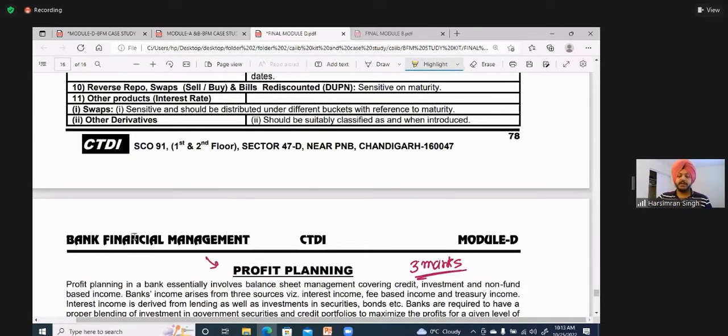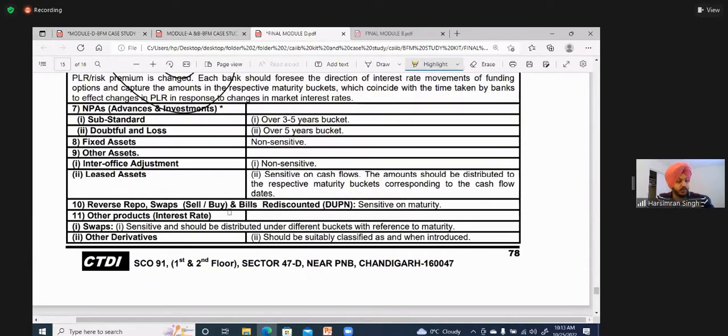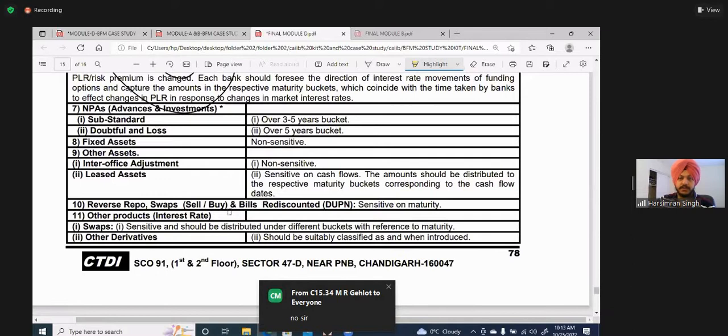So today I have finished your NPA, I have finished your profit planning. I do not want to start interest rate risk now. I want you to tell me, if you say I can start interest rate risk right now, what do you say? Because in 15 minutes we will get stuck in the middle. Tomorrow, sir. So we will start and finish interest rate risk tomorrow, and after that start with treasuries. Okay, treasuries and foreign exchange, we will see that.